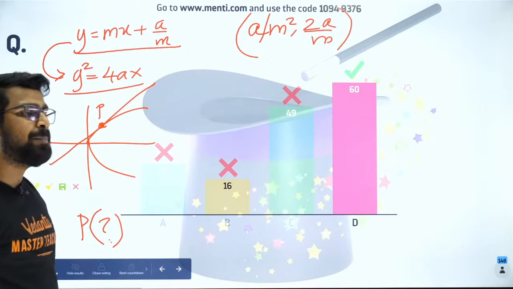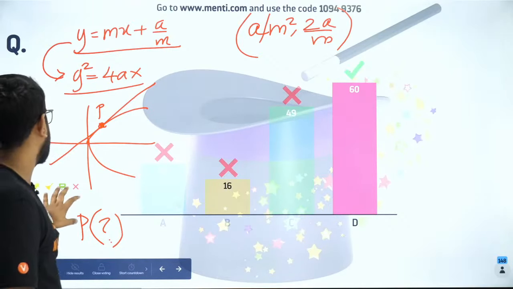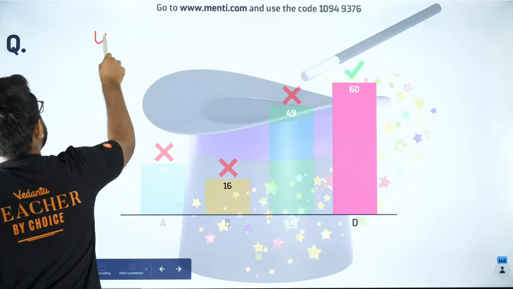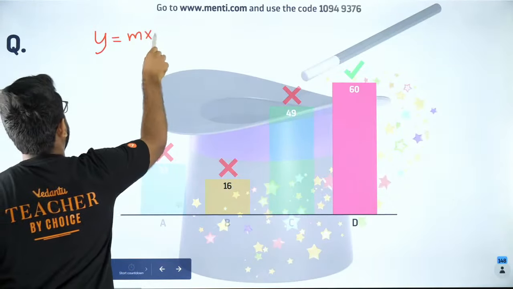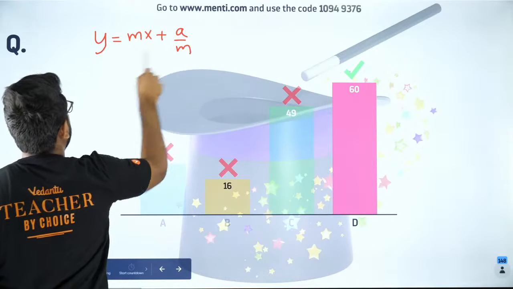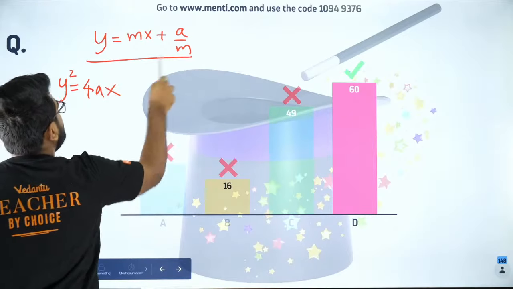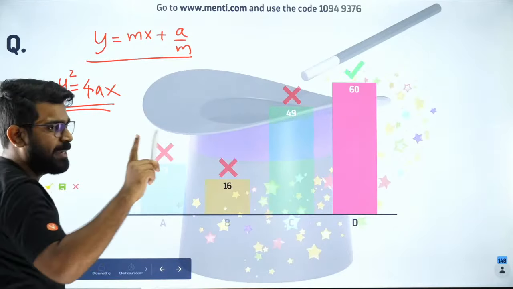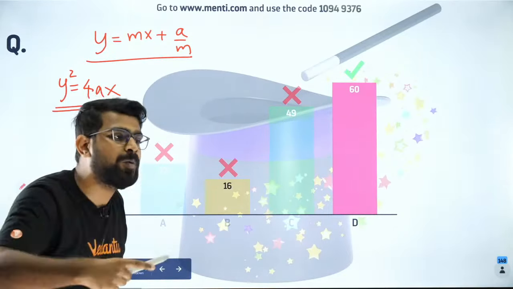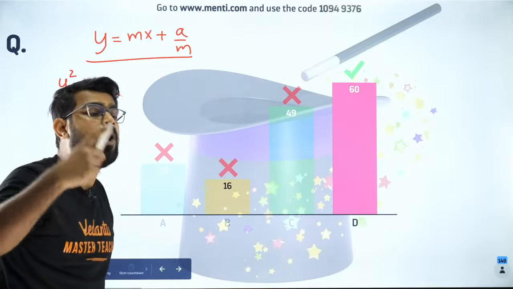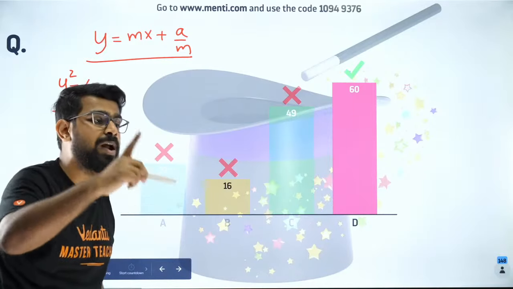So what you have to do is, whenever you have a tangent y equal to mx plus a by m, and you have a parabola y square equal to 4ax, this tangent will touch this parabola at one point, na? Please understand, tangents always touch the parabola at one point.